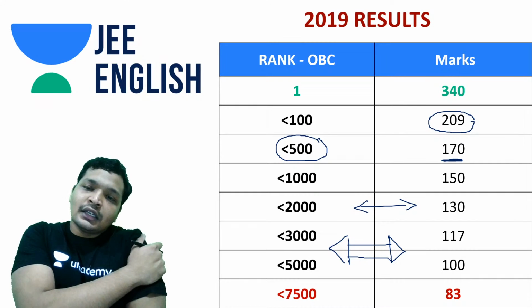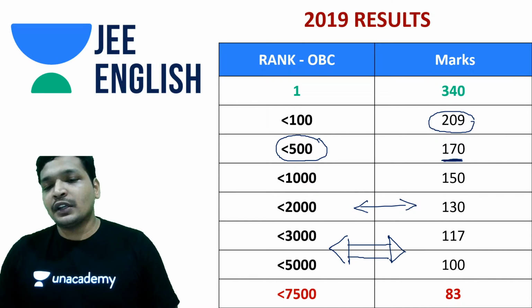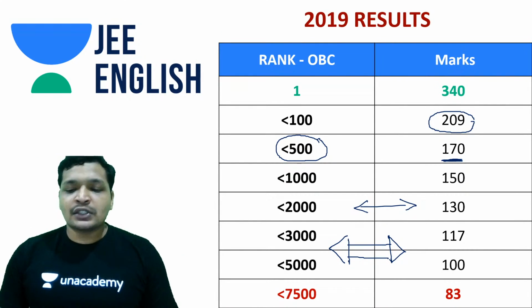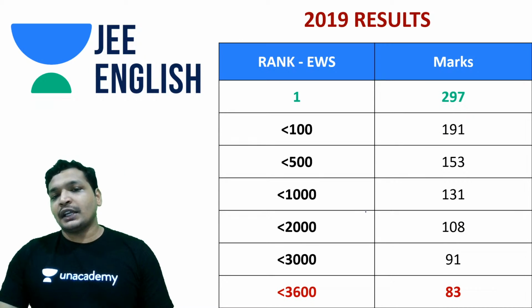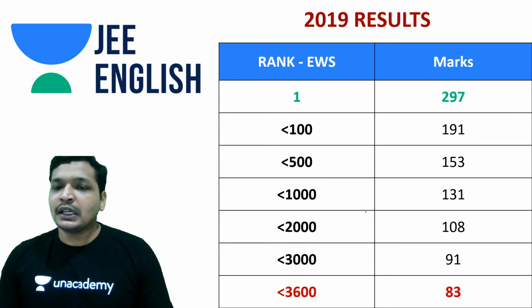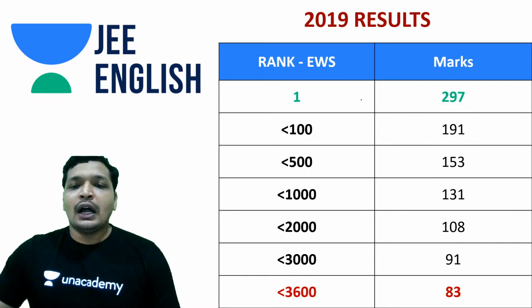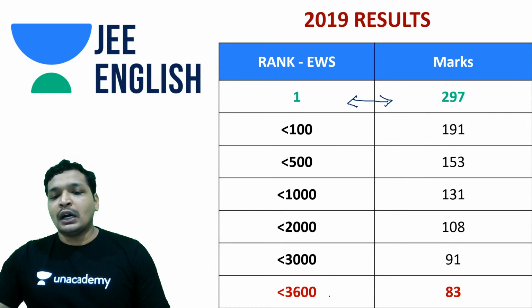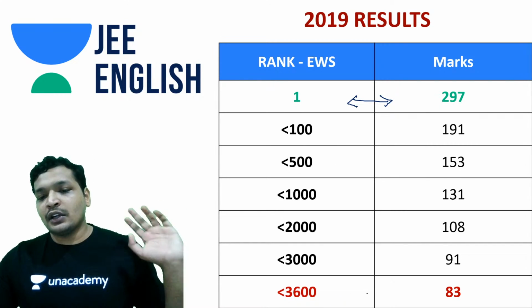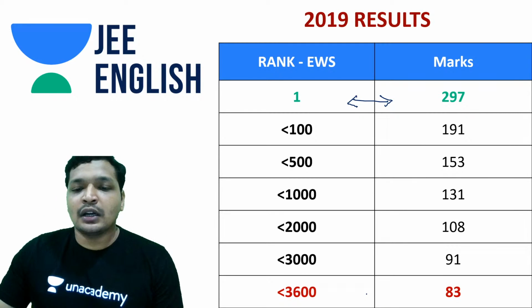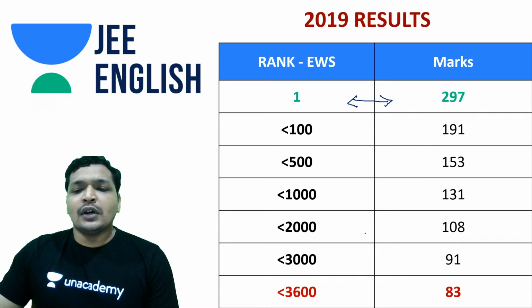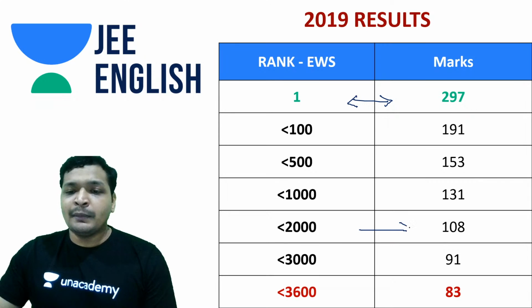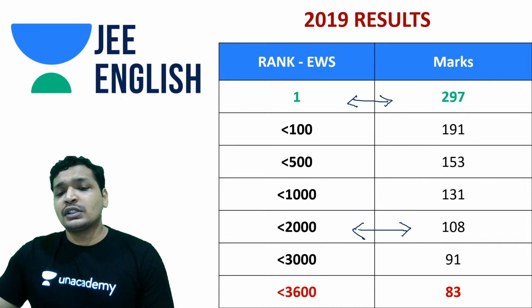So on any given day, in any kind of exam that you're giving, you needed 33% of the marks to get into the old IITs. So that does not change. And that being said, for EWS, economically weaker section, the first rank in 2019 was 297 and odd, and that's a great amount of marks. But you know what, it does not go until 5000 and odd rank. It stops at anywhere around 3600 and odd rank. So probably everything would close within 2000. So 2000 is where EWS closes, but EWS cannot be predicted. So this is one of the things about EWS.